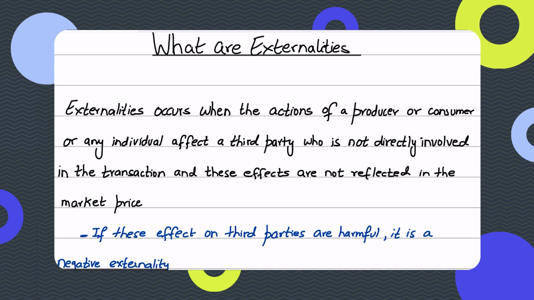The effects are not reflected in the market price because the market price or market transactions only factor in the private costs and private benefits, not the third party costs and benefits, that is, not the external costs and external benefits. So externalities are of two types: external benefits and external costs.